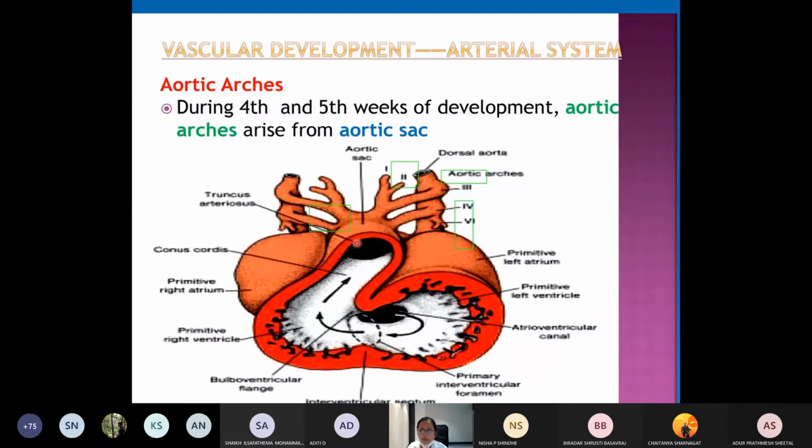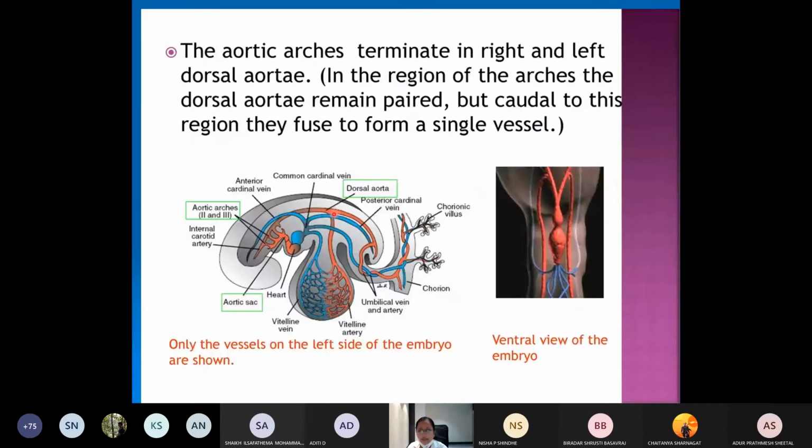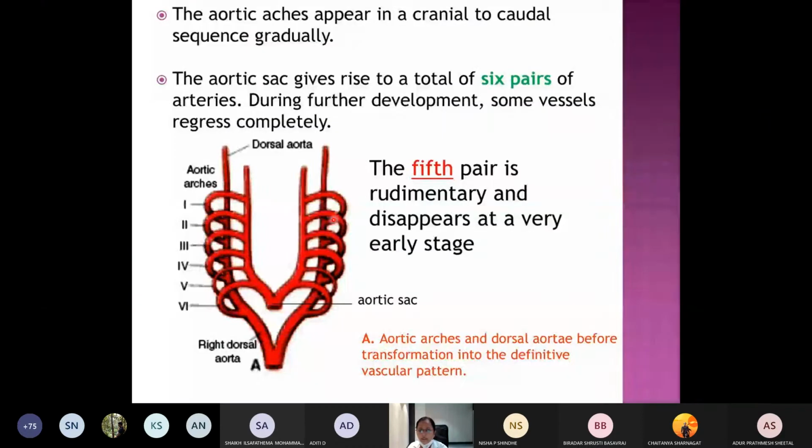So the upper 5 pairs of arches will end into the ventral part of the aortic sac or the truncus arteriosus, or you can say into the ascending aorta, carrying the oxygenated blood. Whereas the 6th pair of the arch will carry the deoxygenated blood. This 6th pair of the aortic arch will be connected to the pulmonary trunk.